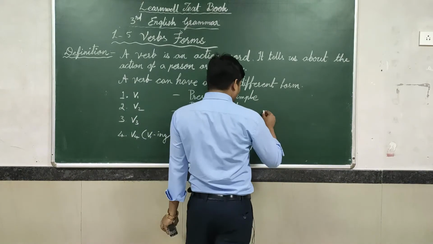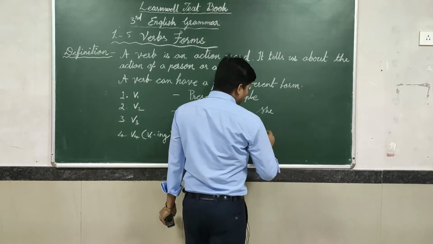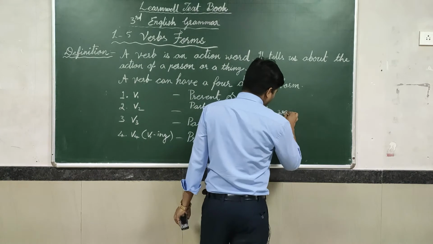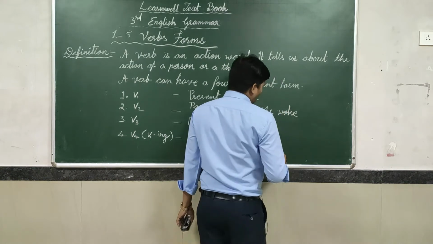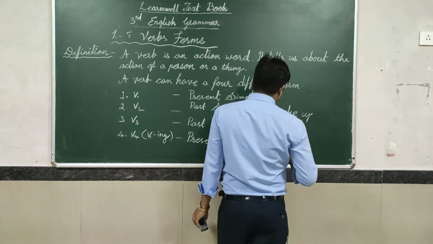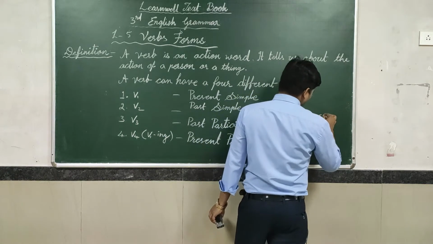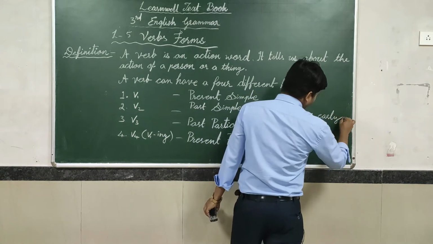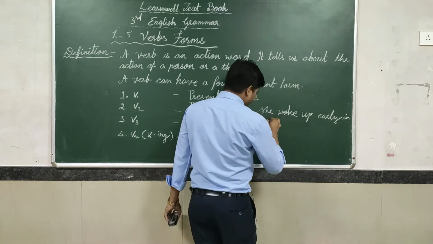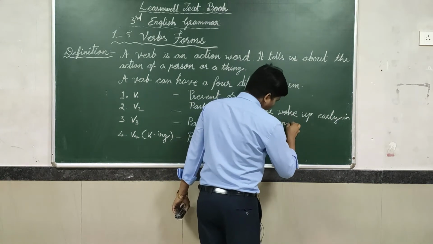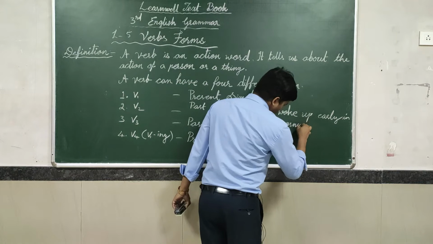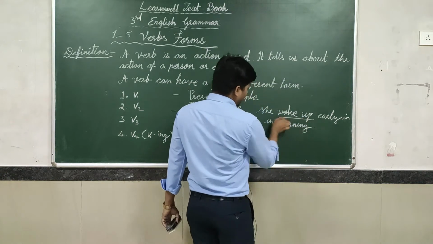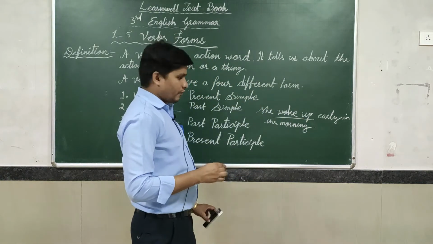Next, past simple. What do you write here? She wake, second form, woke. She woke up early in the morning. Got it? The verb form changed.